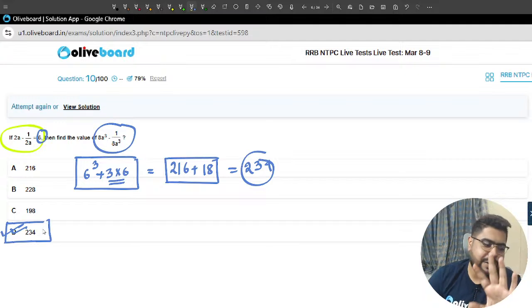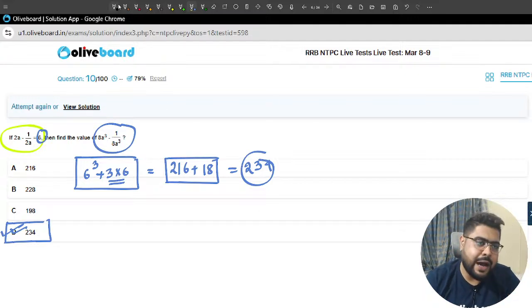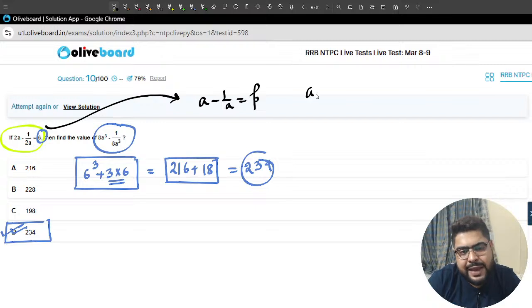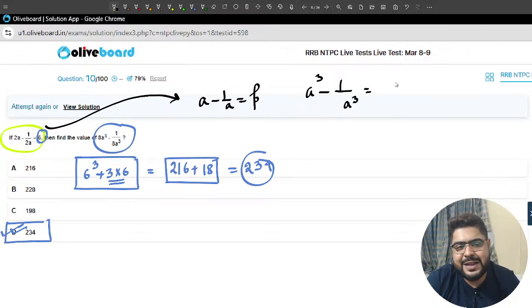Now you will say, sir, you already told us the answer, but how? Always remember, if a minus 1 by a is given as p, then a cube minus 1 by a cube is always p cube plus 3p.